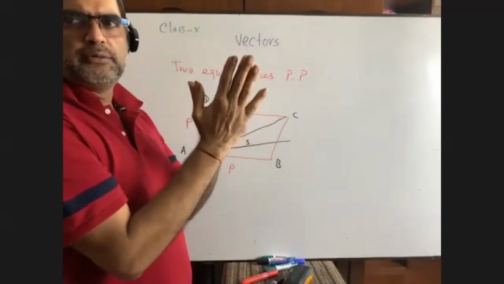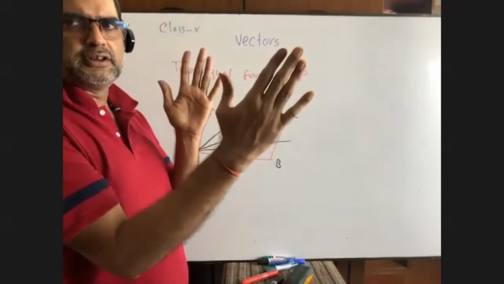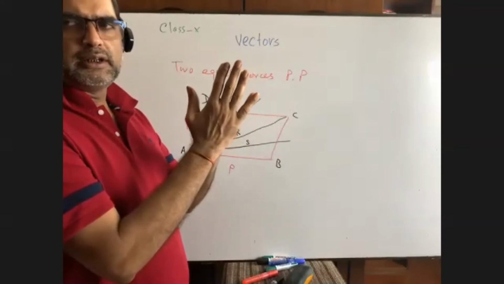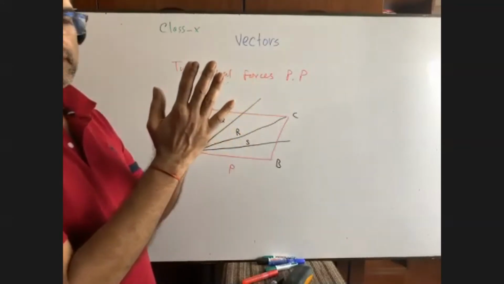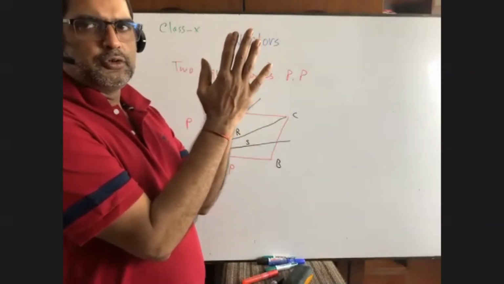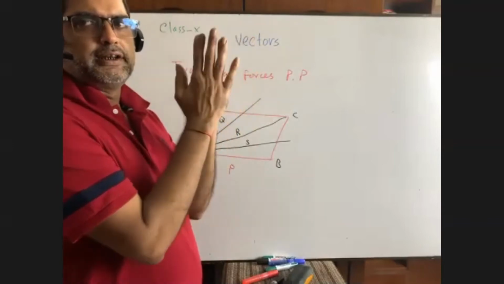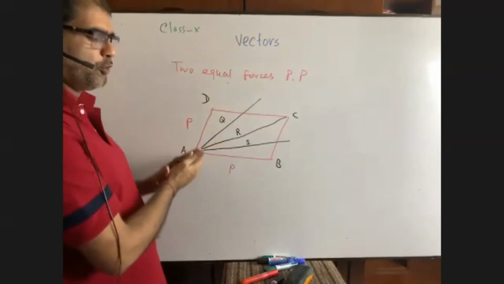It will be fixed, right? As you two have equal strength, what will happen? They will be in a fixed position, no moving, because these two forces are equal.